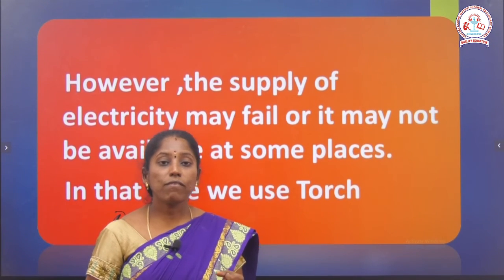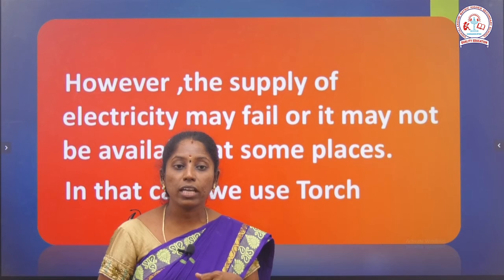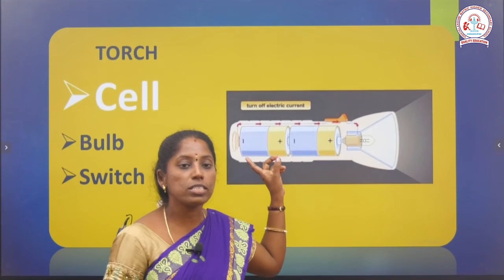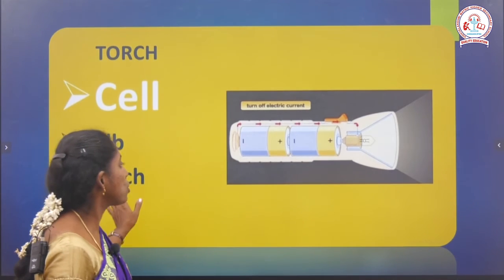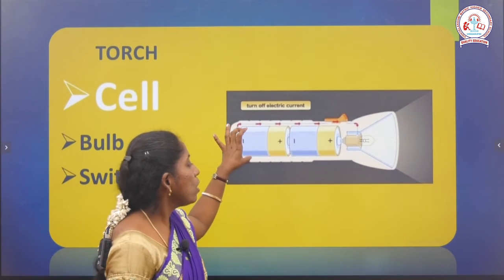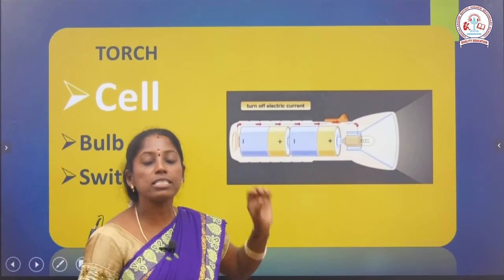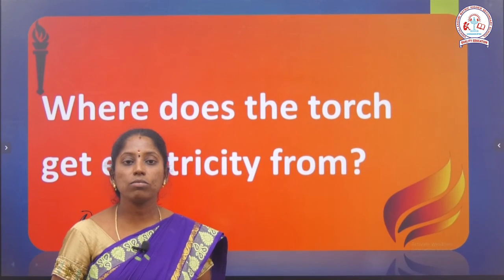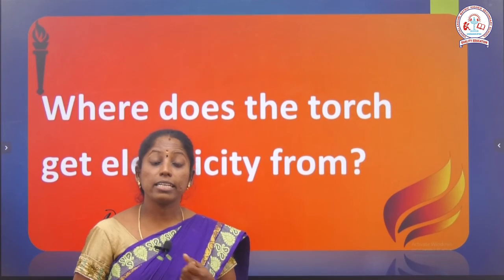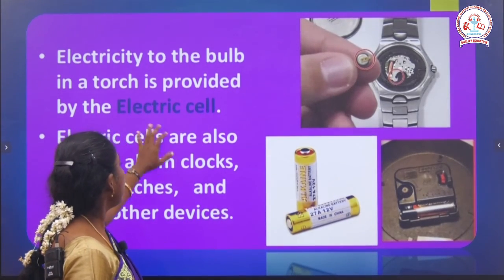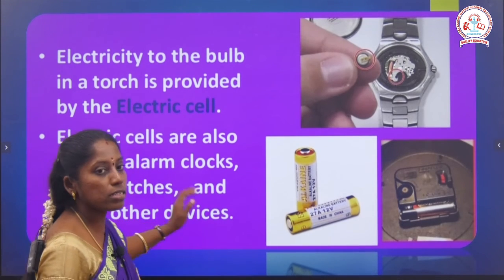Next, if the electricity fails, we can use a torch. We learn that a torch consists of a cell, a bulb and a switch. In this structure there are two cells inside. These two cells combined together we can call a battery. Then, where does the torch get electricity from? We know that electric cells are also used in alarm clocks, wristwatches and so on.